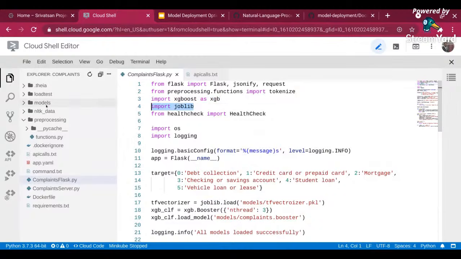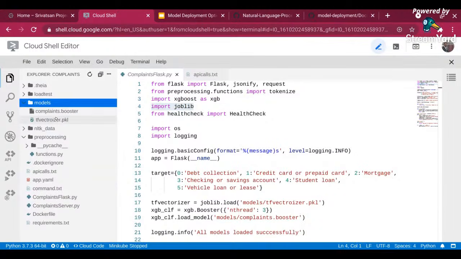I have two models basically. One is the TF-IDF pickle file. So I'm using joblib to load the pickled model. And then I have a health check package, and I will explain why I need this health check package as we go into the detail of it. I am also loading OS and logging.